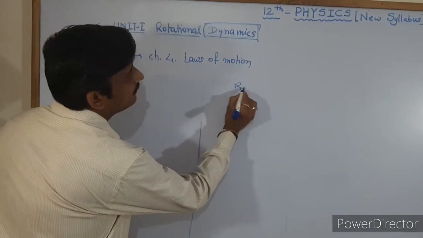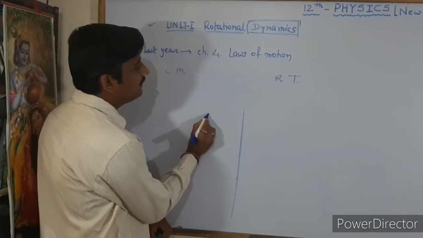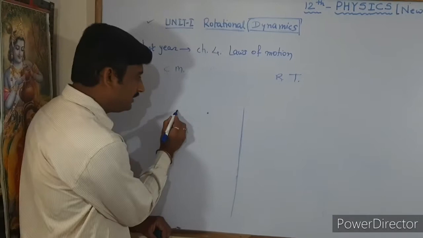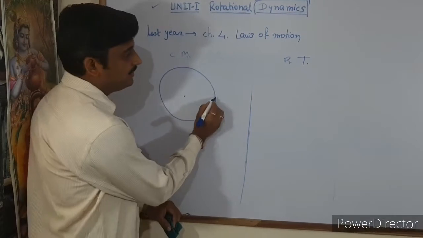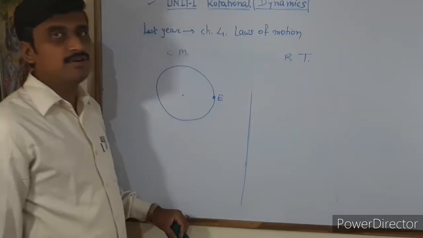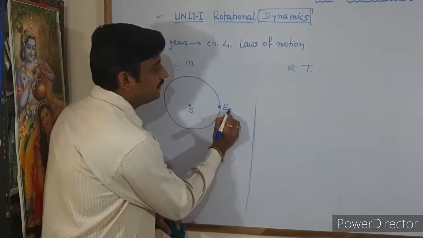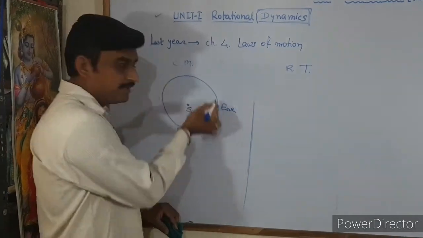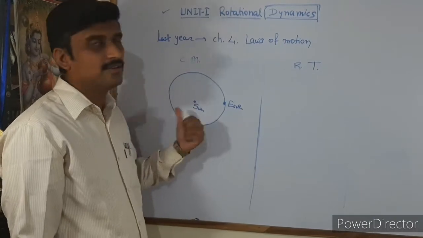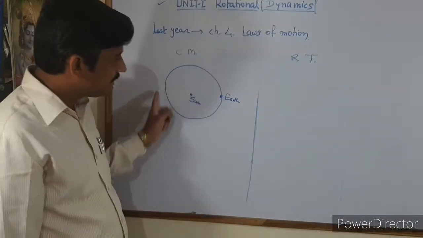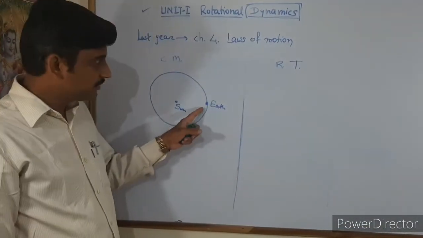Suppose one particle is revolving around another particle, for example the earth revolving around the sun. Here the earth is revolving around the sun in a circular orbit, and such motion of the earth is called circular motion.